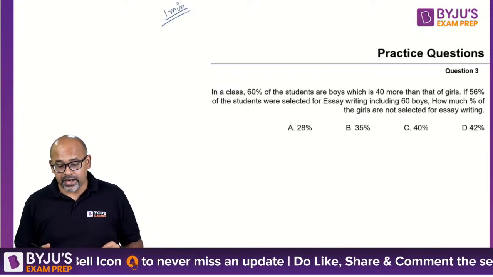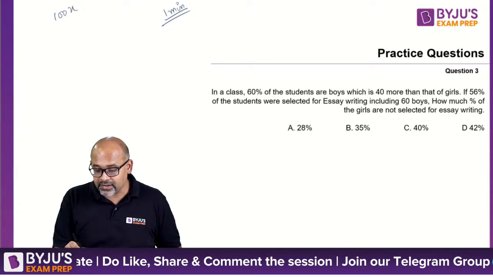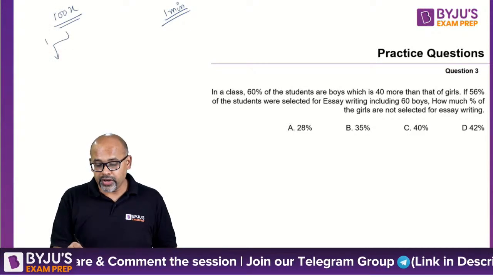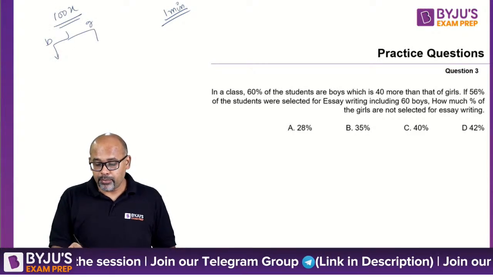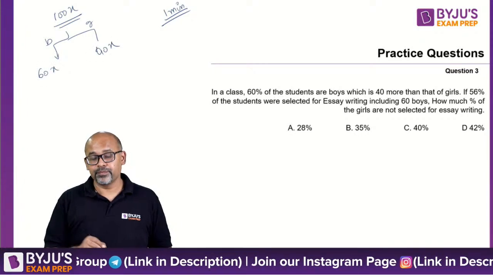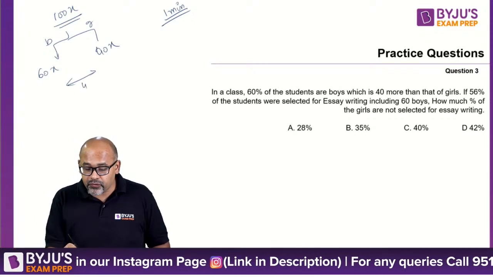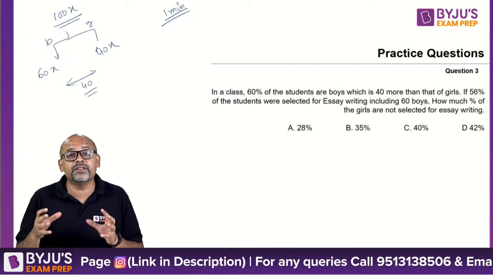So let's take a look at it. 60% of the students, so if you take the total as 100x, then boys and girls: boys are 60x, girls are 40x. Once again, the question says the difference between them is 40. The quantity difference is 40.